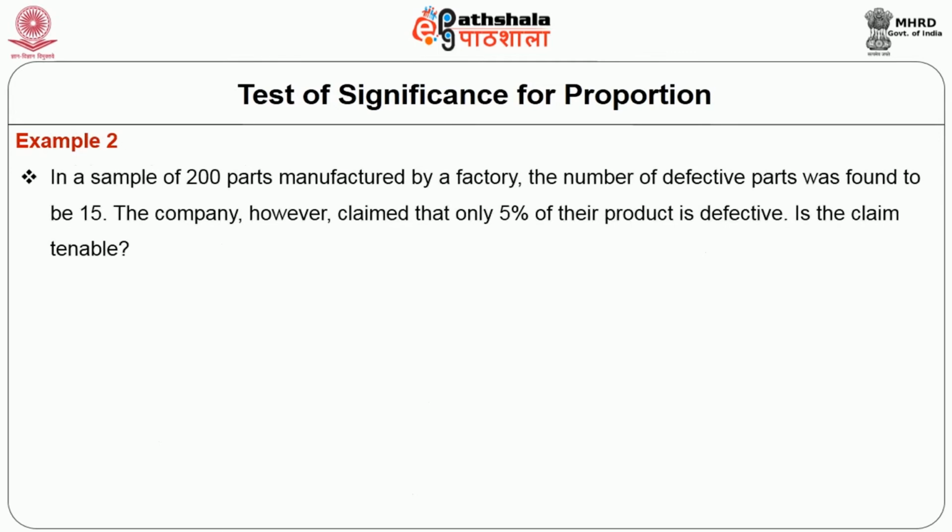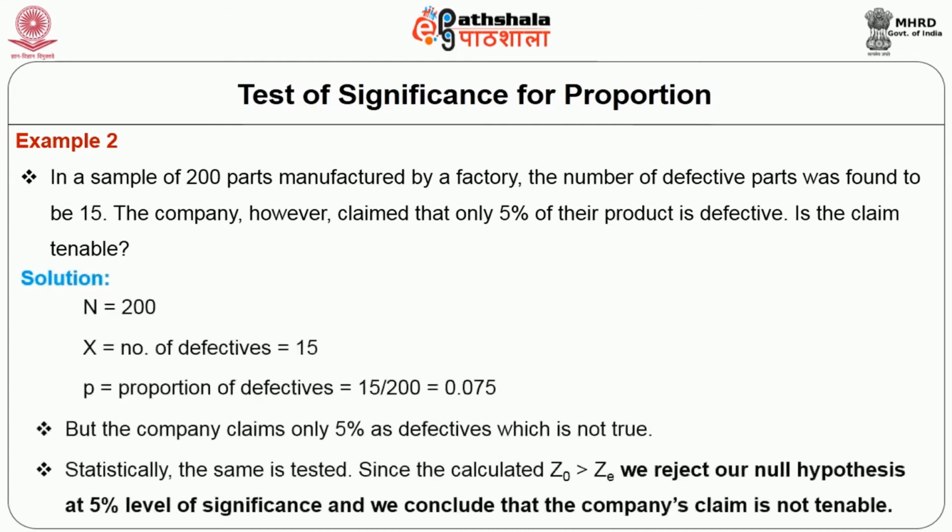Let us look into another example. Example 2. In a sample of 200 parts manufactured by a factory, the number of defective parts was found to be 15. The company, however, claimed that only 5% of their products is defective. Is the claim tenable? N is equal to 200, X is equal to number of defectives, that's equal to 15, and P, the proportion of defectives, works out to be 0.075, but the company claims only 5% as defective, which is not true, as we can see that the defectives percentage is 7.5.